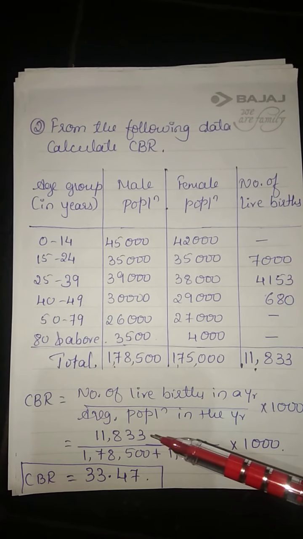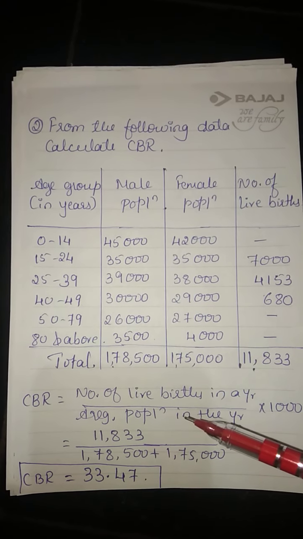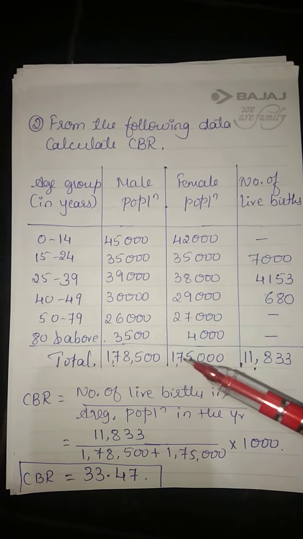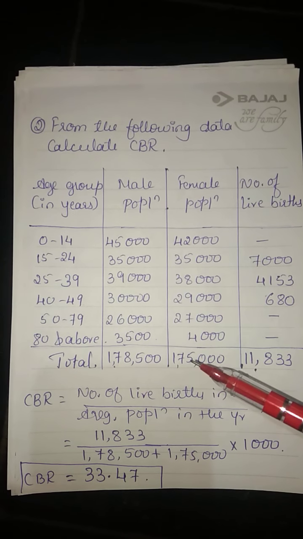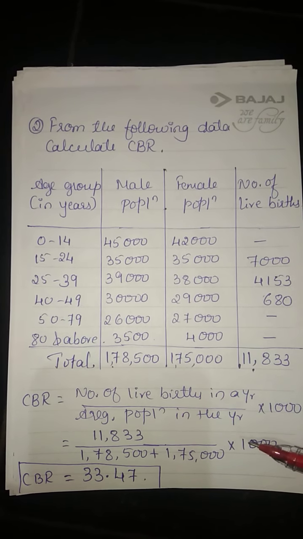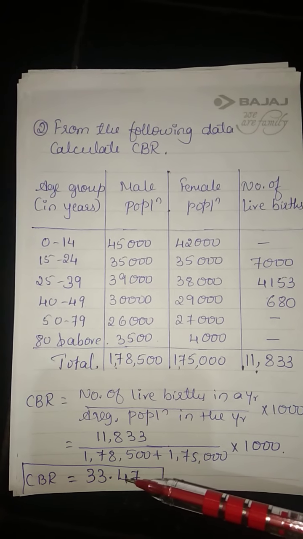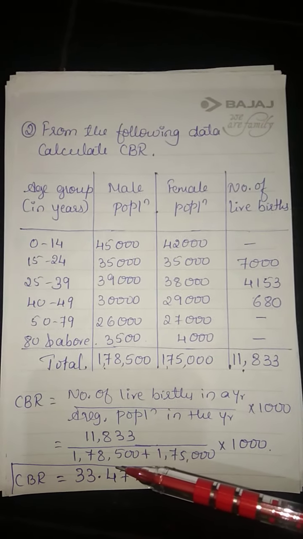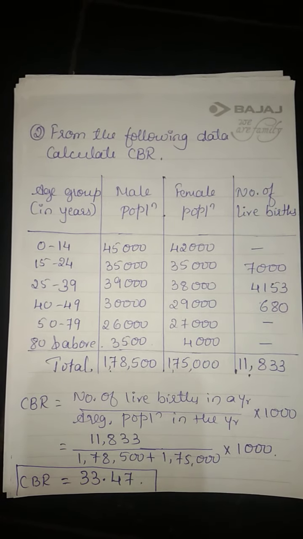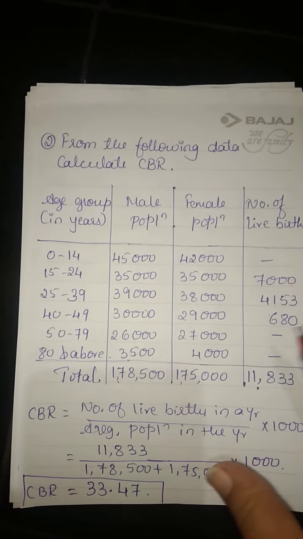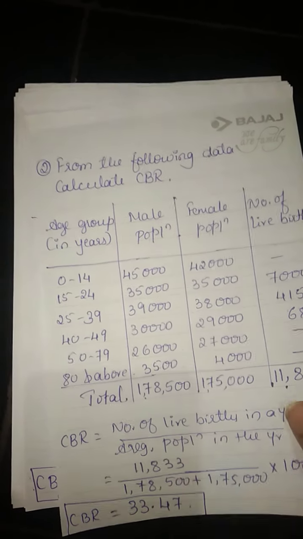I have written the same. Average population, this plus this. So again into 1000. If you simplify this, you'll get 33.47. This is the crude birth rate. Examples are very easy, you have to concentrate. We'll go to next example.